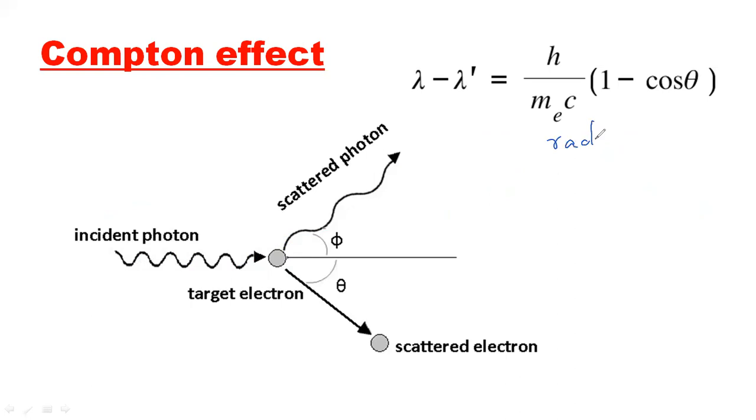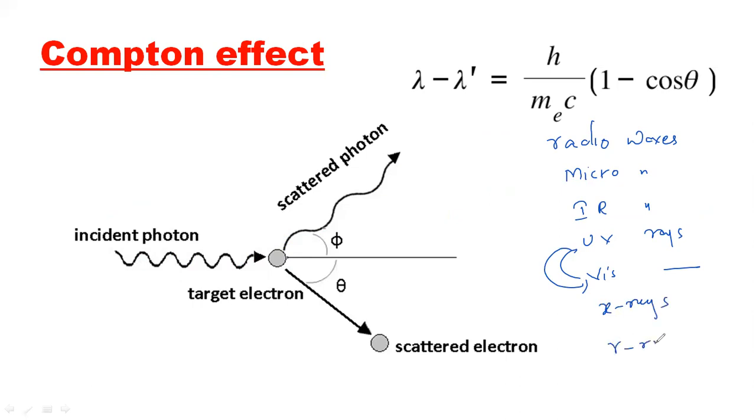So this is the order of increasing energy, that is radio waves, which have very little energy, then microwaves, then infrared waves, then visible rays and then UV rays, and next X-rays, and then gamma rays. It is the order of increasing energy or decreasing lambda here. So remember that energy always has an inverse relation with 1 by lambda.